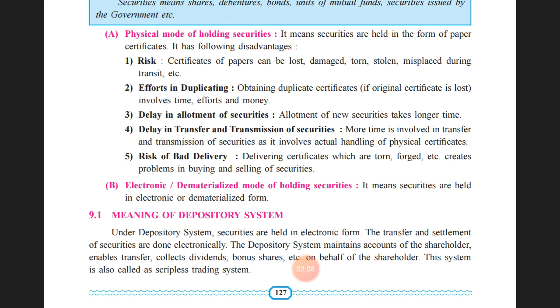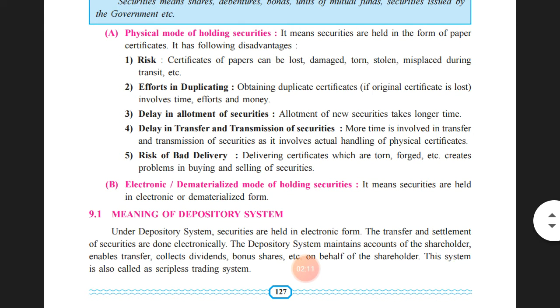Third one, delay in allotment of securities. Allotment of new securities takes longer time. Whenever new equity shares or preference shares or debentures or bonds are issued by the company, it involves lots of time. Fourth, delay in transfer and transmission of securities. More time is involved in transfer and transmission of securities as it involves actual holding of physical certificates. When shares, bonds, debentures or other securities are held in physical form, it involves a lot of time for the transfer and transmission of securities.